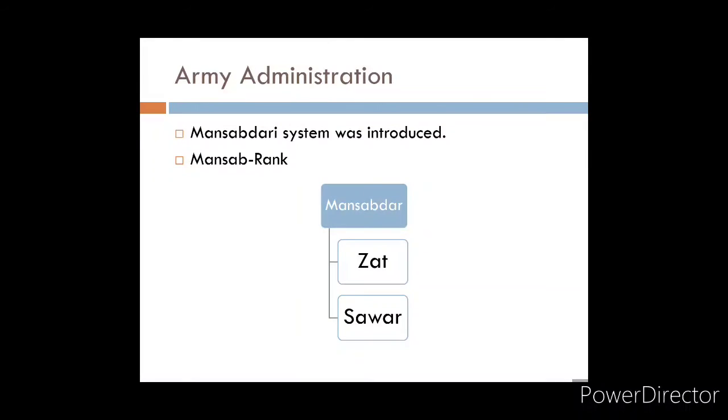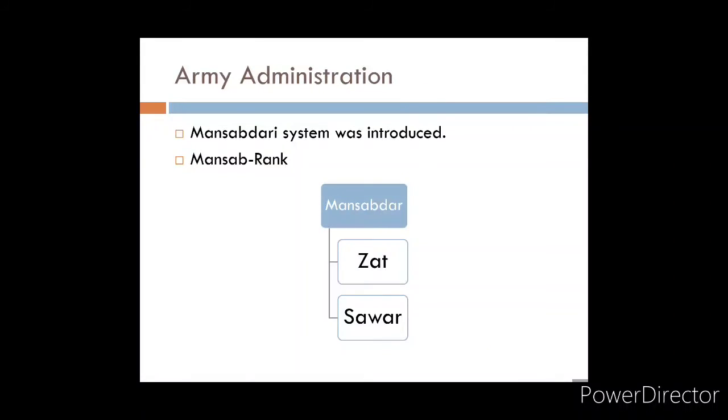So this Mansab was divided into two ranks. First is Zat and then Sawar. Now what is Zat and what is Sawar? Zat means how many soldiers were there under the Mansabdar, and Sawar means how many horses he has to maintain. So Zat and Sawar means the number of soldiers and the number of horses that he had to maintain, and the rank of that was from 10 to 10,000, but the rank above 5,000 was generally given only to